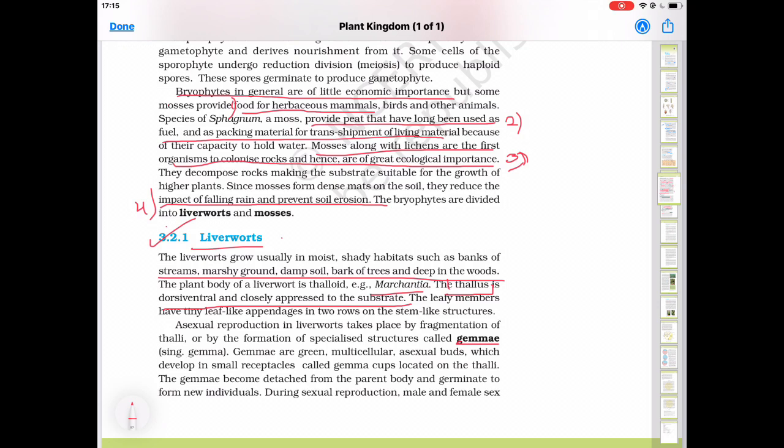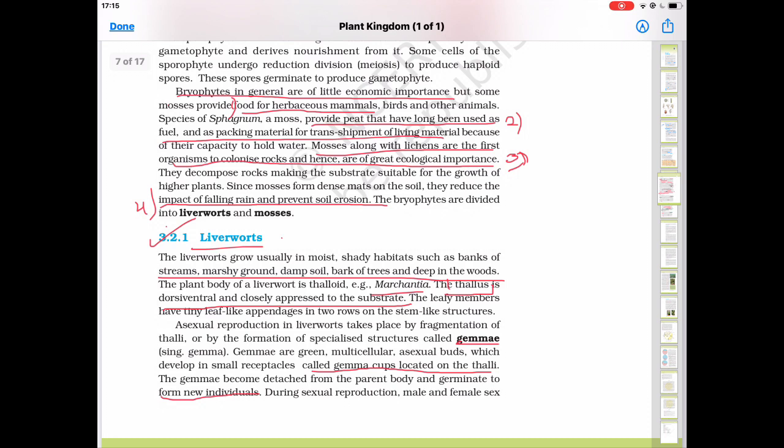Gemmae are present inside the cup-like structures called gemmae cups. Gemmae are green, multicellular, asexual buds which develop in small receptacles called gemmae cups located on the thalli. The gemmae become detached from the parent body and germinate to form new individuals. They fall from the thallus onto a suitable substratum and grow into a new individual.